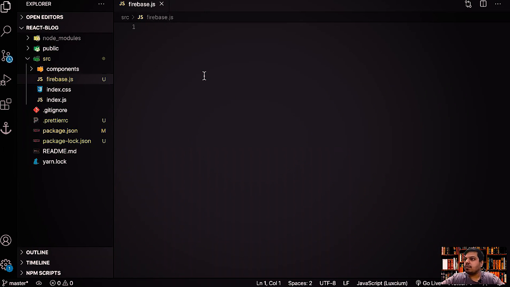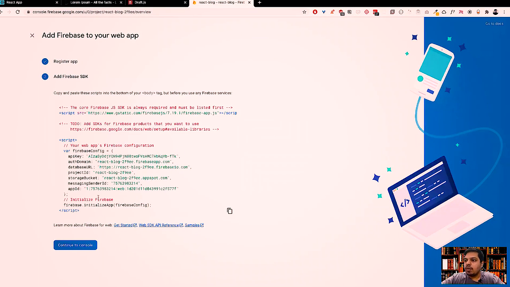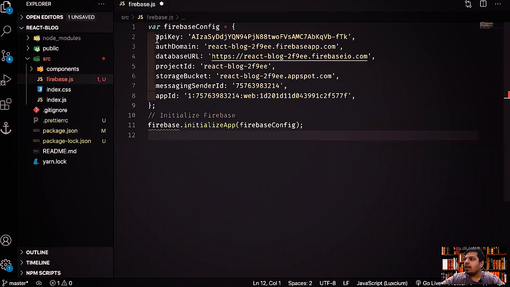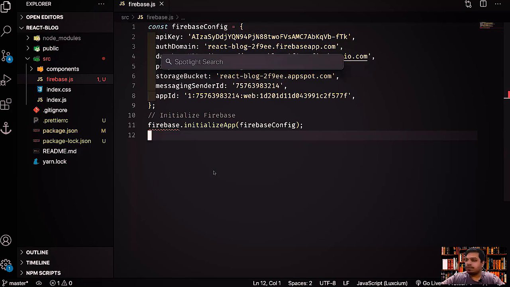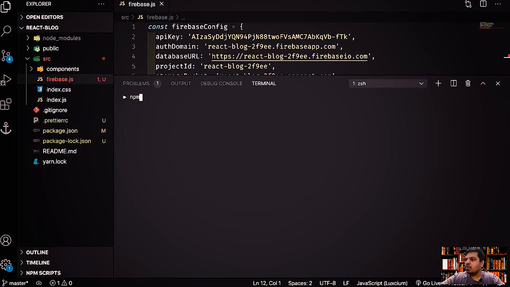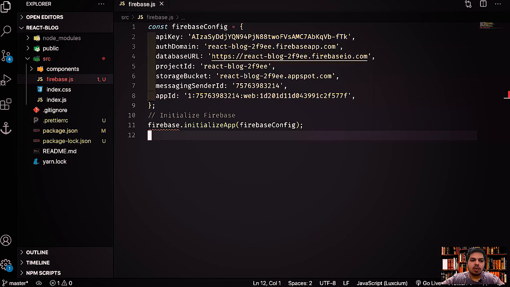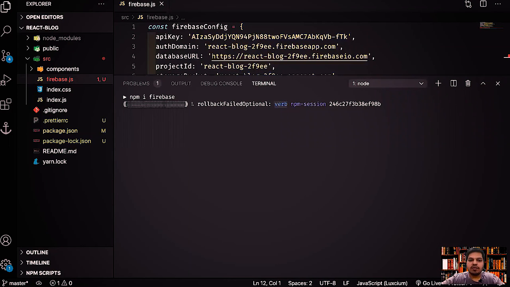Great. Awesome. So now we will just copy this part over here, the whole script part, paste it over here, and rename this to const. This is all the configuration part, guys, that we require. So now we'll quickly install Firebase. I'll do npm i firebase. You also need to do that. Once you've installed that, we'll just import it and everything would start working fine, right? So let's wait for it to install and then we'll proceed further.